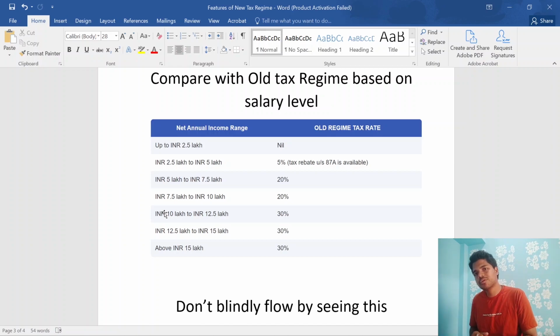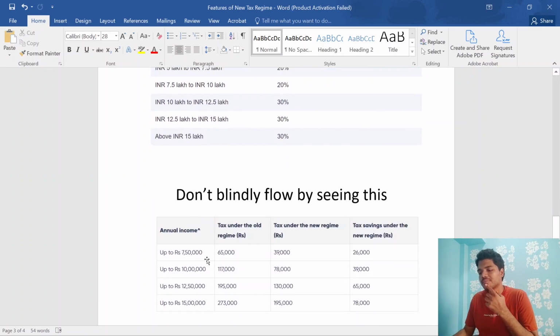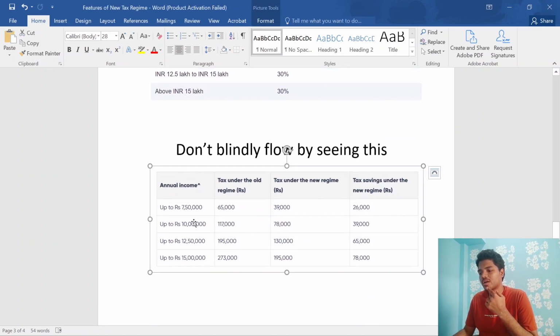But there is one advantage in the old tax regime: we can claim HRA, LTA, 80C, 80D, and house interest income. These are not available to persons choosing the new tax regime. That's why I'm saying don't blindly follow what you see in online articles. For example, I got this from one website. It clearly mentions that for income up to 7.5 lakhs, if you choose the new tax regime, it's 26,000, compared to the pre-budget new regime.